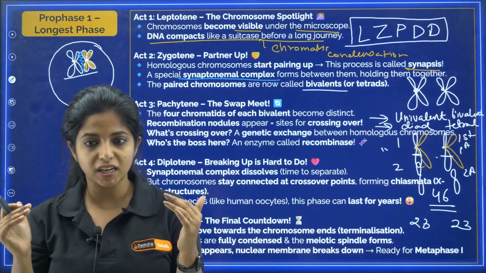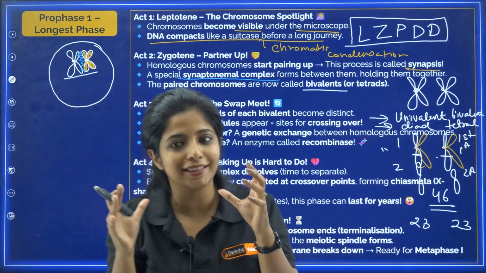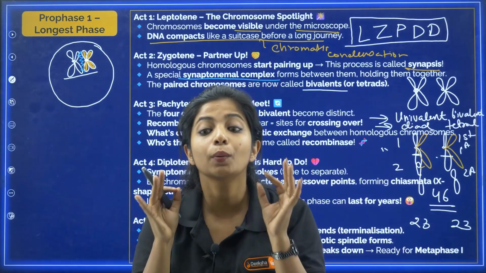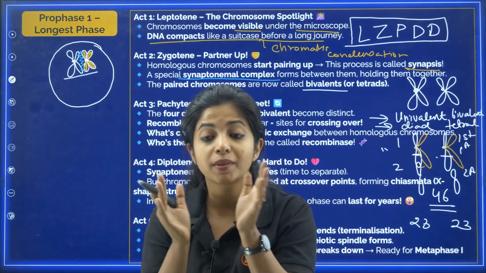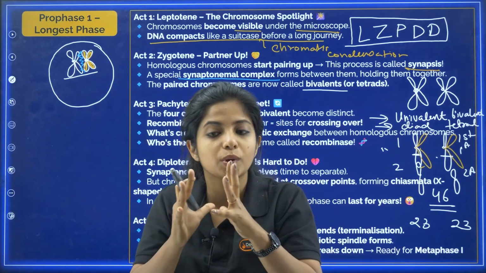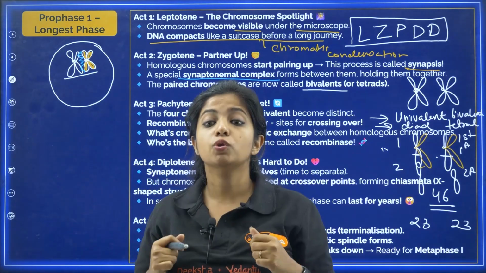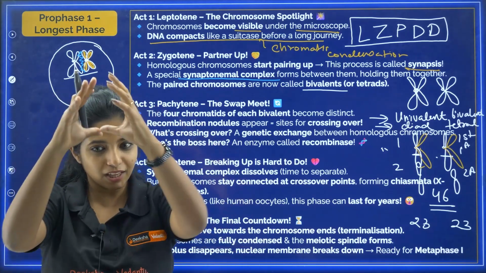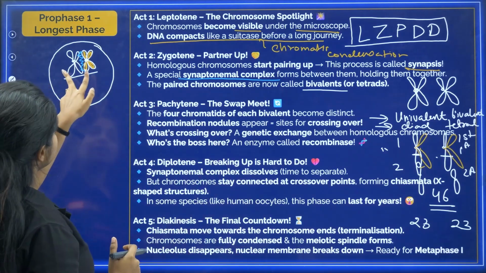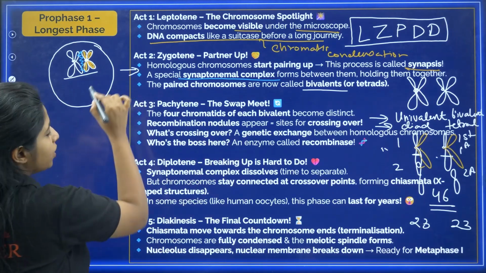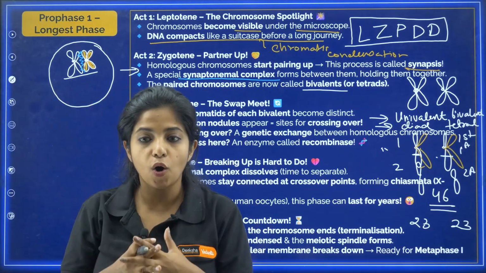Now in the zygotene stage, the homologous pairs come together, one from here, one from here. So how many pairs? 23 pairs will be there. All of them are going to come together, and this is known as synapsis. But for them to stick to each other, you need something known as the synaptonemal complex, which is being formed over here. Now, since they are all together, my dear children, I will call this a bivalent or tetrad. This happens in zygotene.